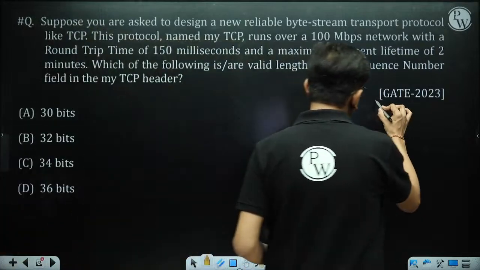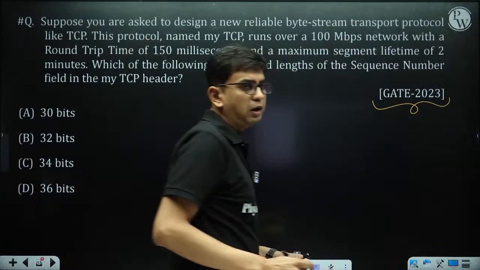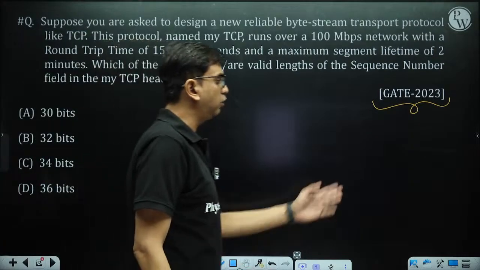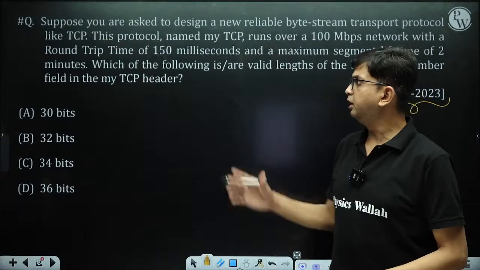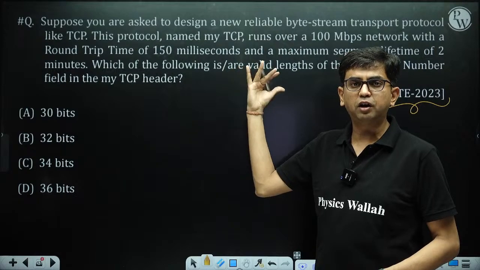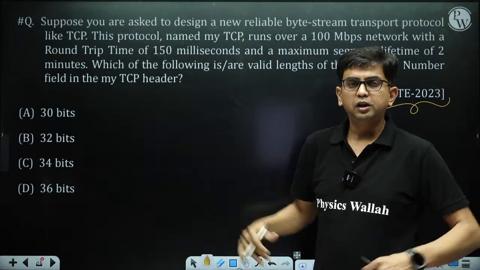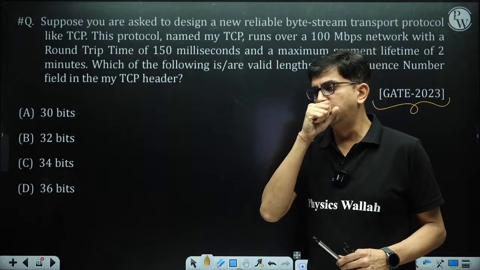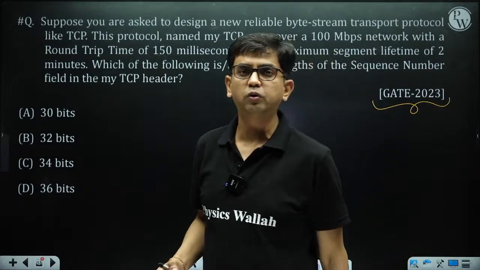In the next year, GATE 2023, Kanpur is asking this question on the same topic. IIT Kanpur is asking the question on the same topic, but it modified the definition of the question a little bit, but the same concept is applied here. So this is the homework question for you.